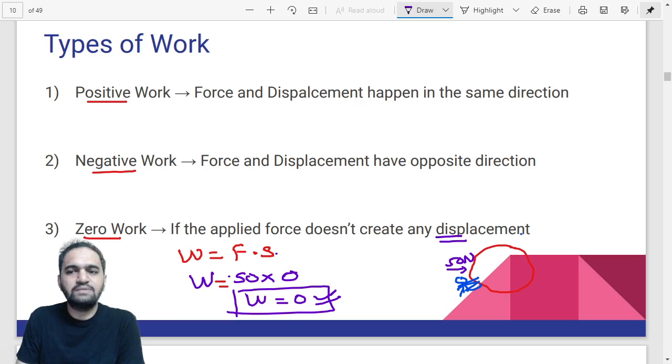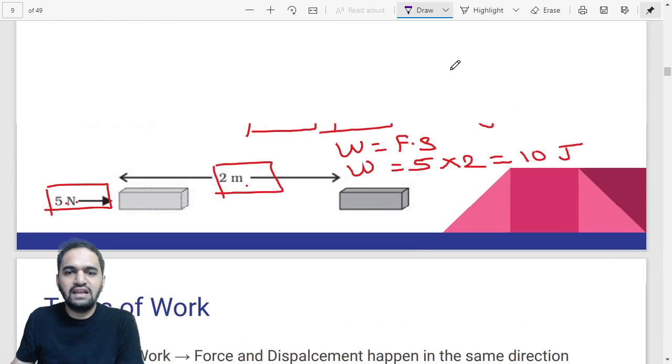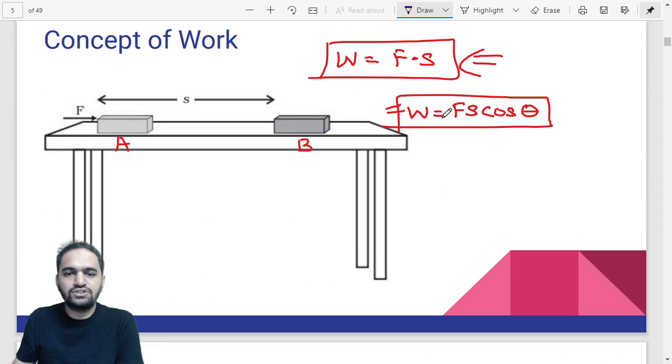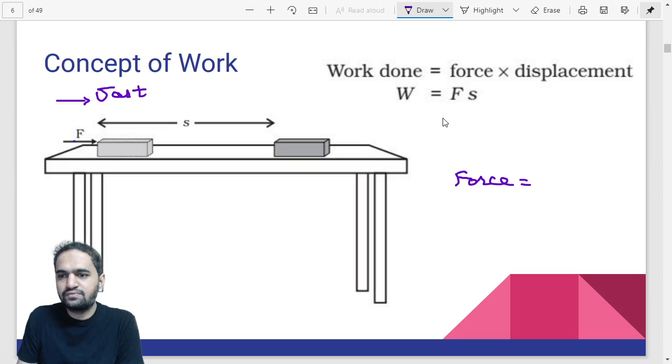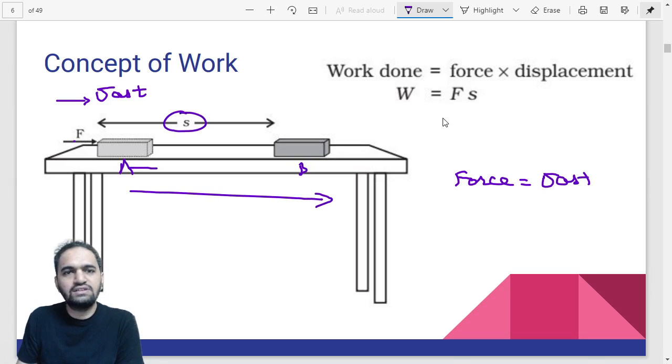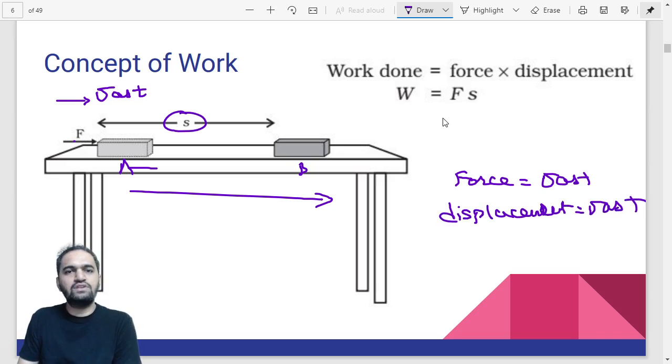So if the force and displacement are in the same direction, for example, like the brick example which was told to us, right? Now the force applied was in this direction. Let us just say this is the east direction. Force is towards the east direction. What about displacement? Displacement is also towards the east direction. You can see that the object has moved from position A to B. Basically, it has moved towards the east direction only. So displacement is also having what direction? East direction only. So can I say both of them have the same direction?